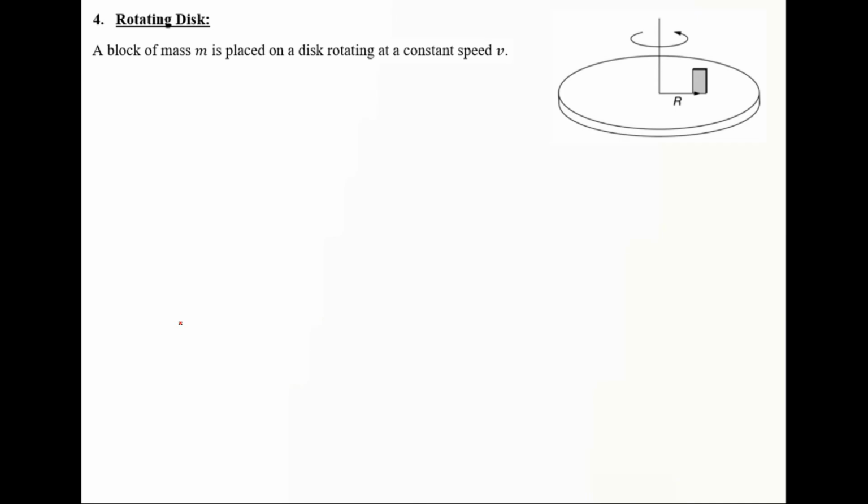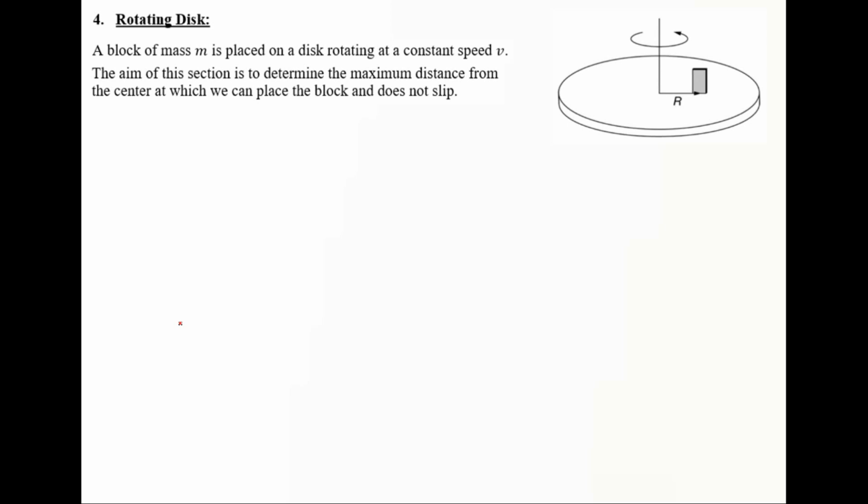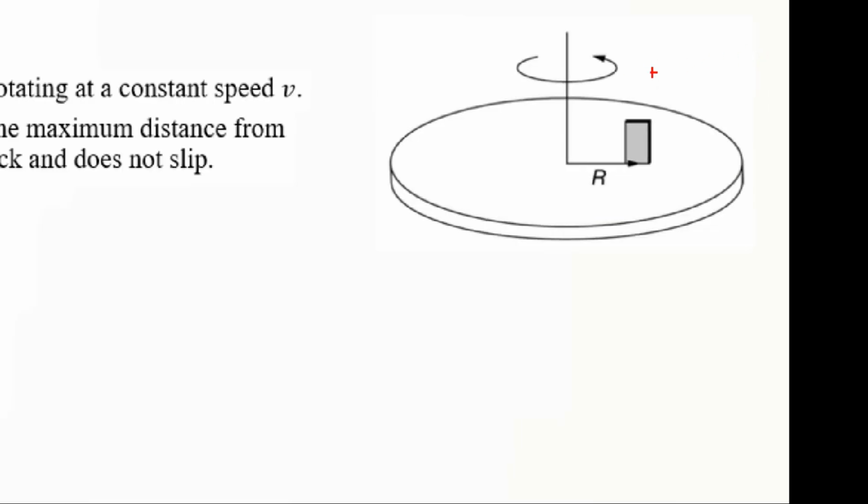Now section 4, rotating disk. A block of mass m is placed on a disk rotating at a constant speed v, which means that the net force should be pointing toward the center. The aim of this section is to determine the maximum distance from the center at which we can place the block and it doesn't slip. If the disk is rotating fast enough, the block will slip.